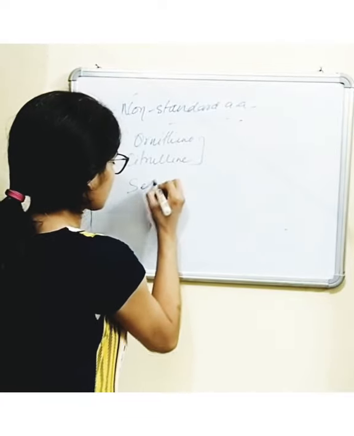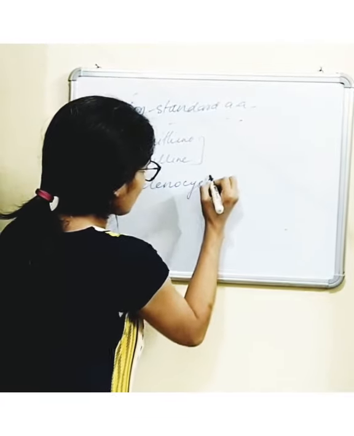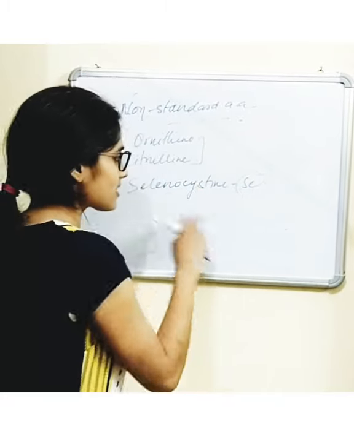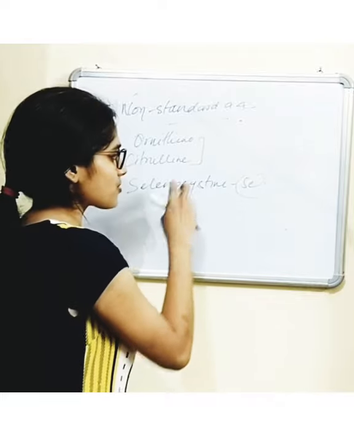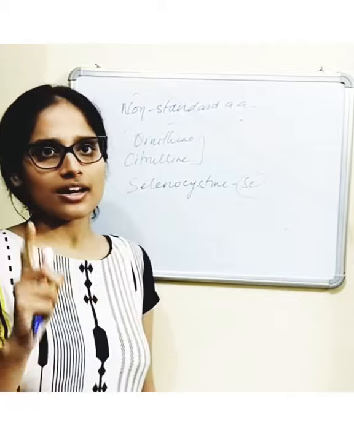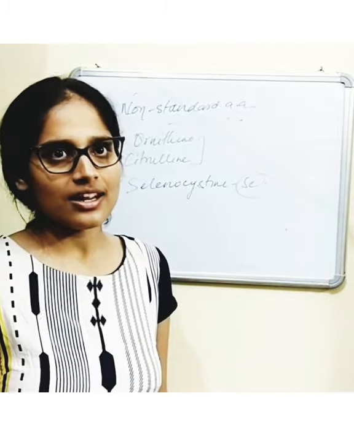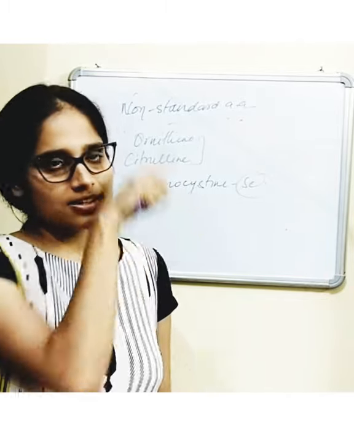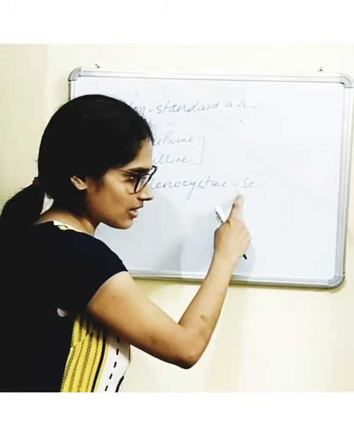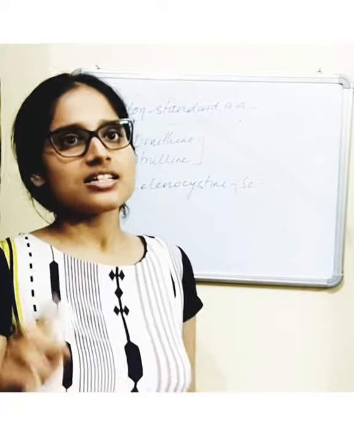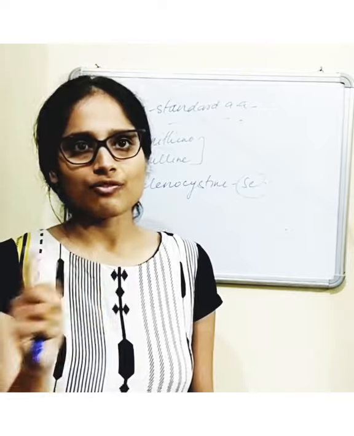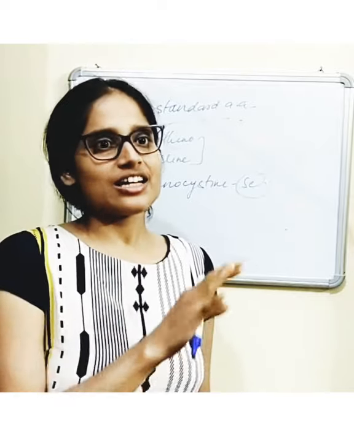Another is selenocysteine, which contains a selenium atom rather than sulfur. This selenocysteine is a structural analog of the standard amino acid cysteine, and cysteine contains sulfur, whereas selenocysteine contains selenium. It is synthesized by post-synthetic modification. It is not a modified form of a standard amino acid.